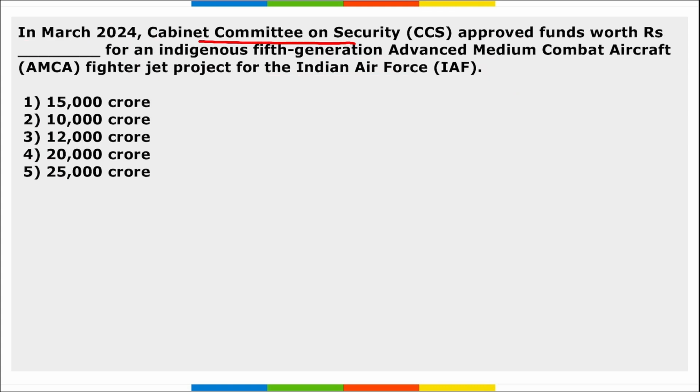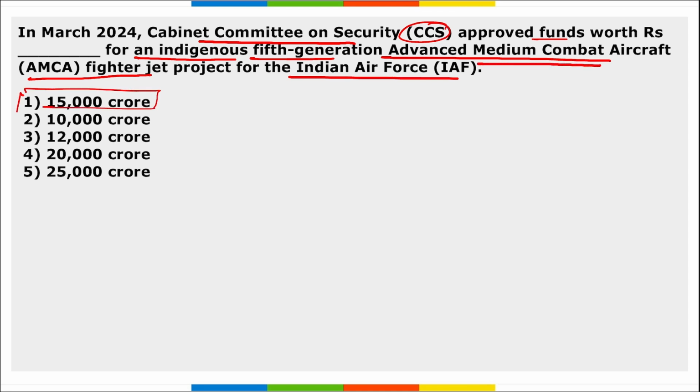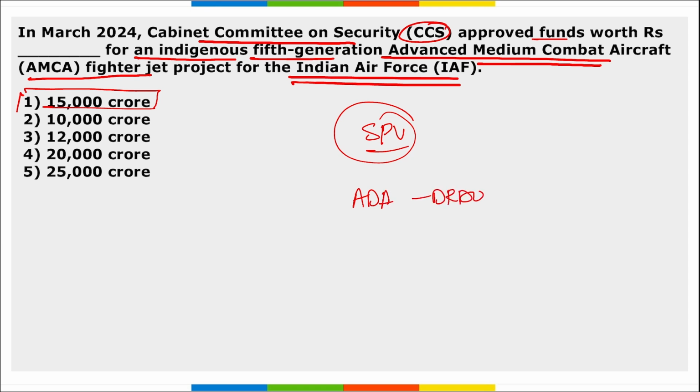Next, the Cabinet Committee on Security, CCS, has approved funds worth how much amount for an indigenous 5th generation advanced medium combat aircraft fighter jet project for the Indian Air Force? So the CCS has approved funds worth 15,000 crore rupees for an indigenous 5th generation advanced medium combat aircraft fighter jet for the Indian Air Force. Right, and this aircraft will be built by a special purpose vehicle consisting of ADA, that is Aeronautical Development Agency of DRDO, along with Hindustan Aeronautics Limited and a private sector partner chosen by the selection process.